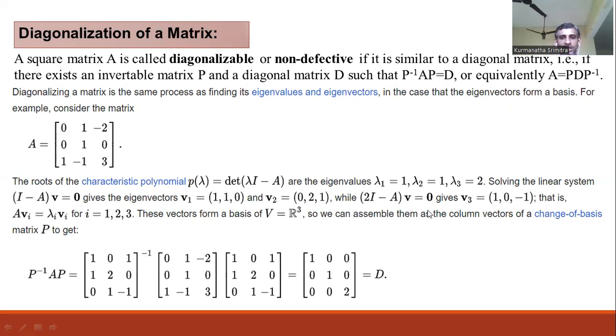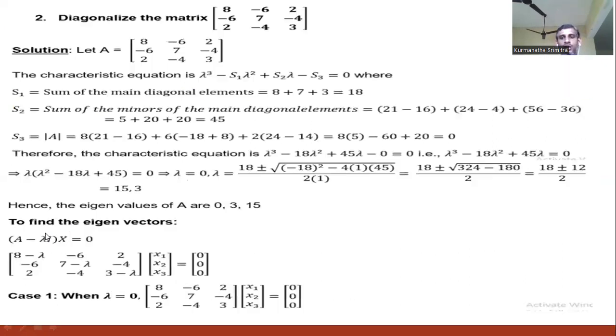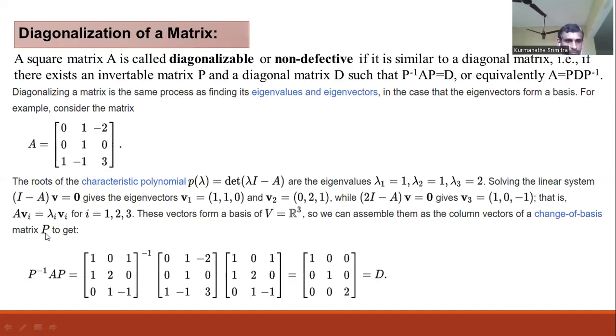By considering these three vectors as three columns of a matrix, that matrix is denoted with P. It is called the model matrix. P is also a 3 by 3 matrix. So we can calculate the P inverse of a matrix by using previous knowledge. So P inverse into A into P.